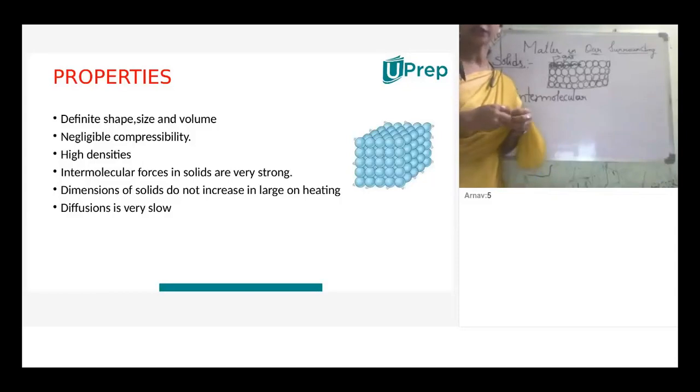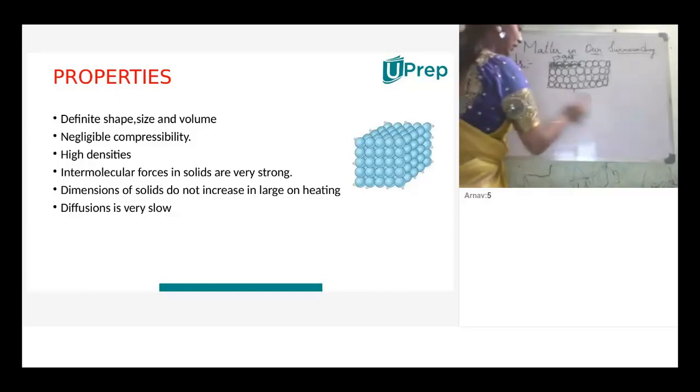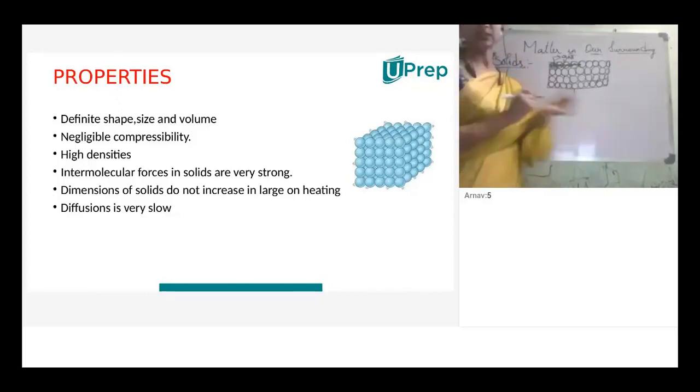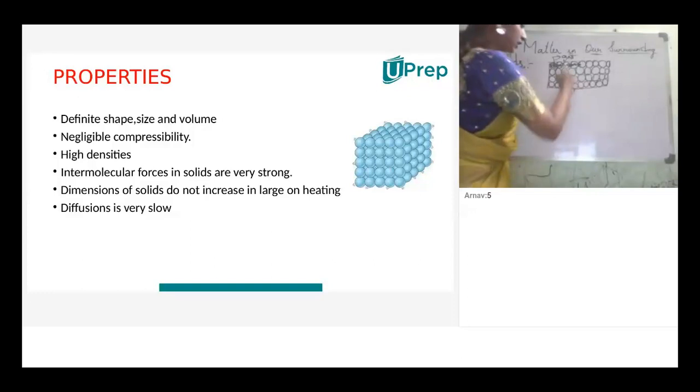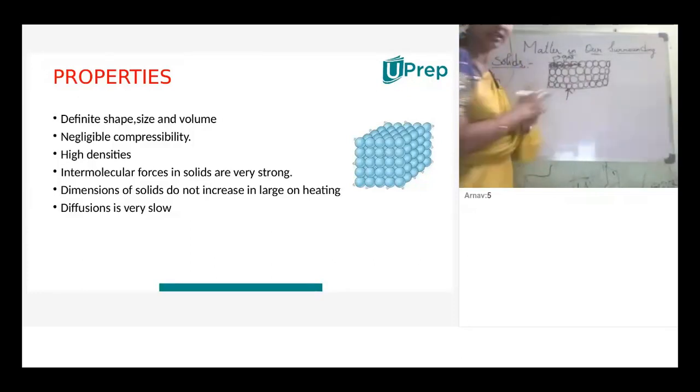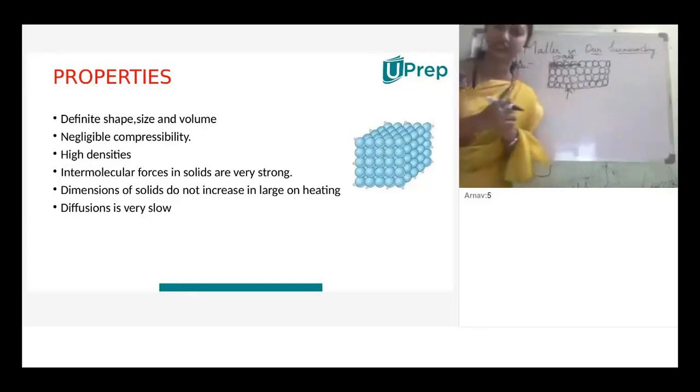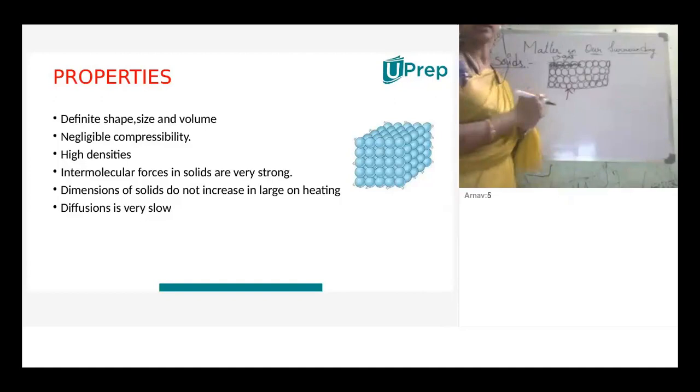Next, dimensions of solids do not increase largely on heating. What do you mean by dimension? Expanding. When you keep on heating the solid, the dimensions don't increase. When you give more external force, then only we can convert it into sheets, like malleability. Understood? So the dimensions don't increase much when you heat it.